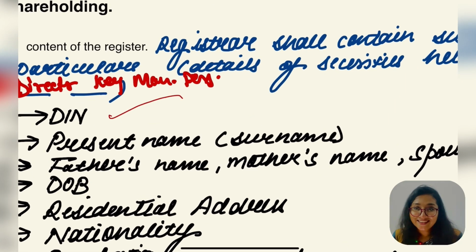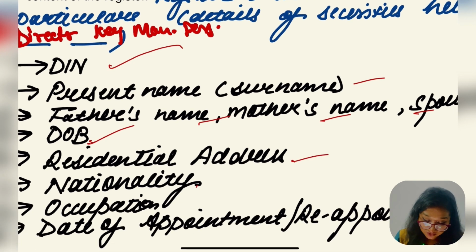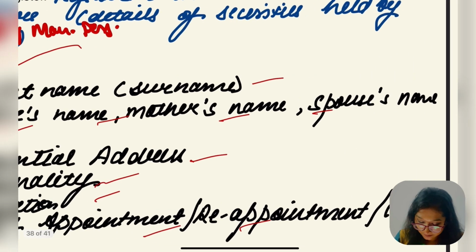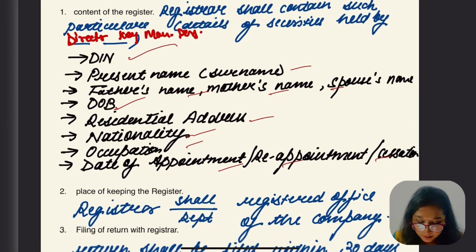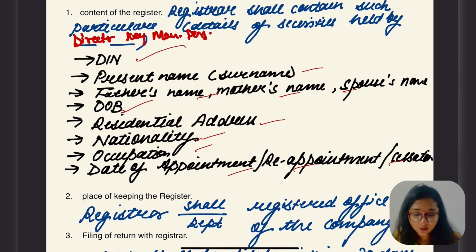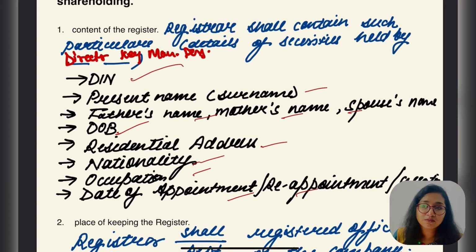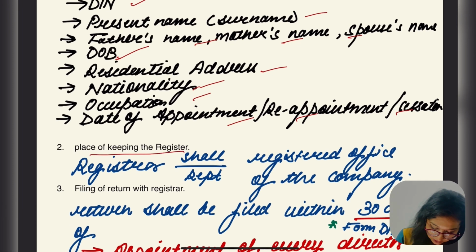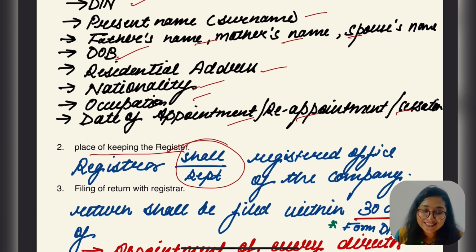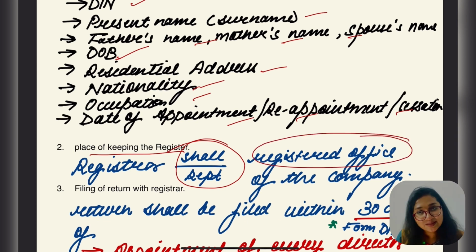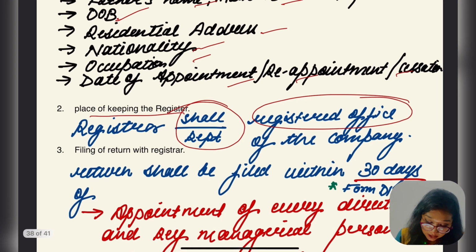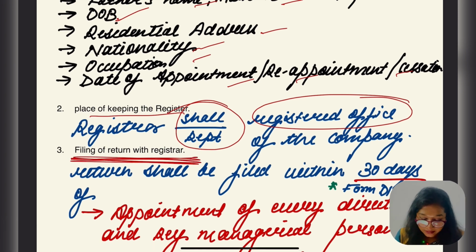It would of course include DIN, PAN number, present name, father's name, mother's name, spouse, date of birth, residential address, nationality, occupation, date of appointment, reappointment or cessation. These are some particulars I have mentioned here as examples, and there are many more, so you have a hint of what is written in the contents of the register. The register shall be kept at the registered office of the company. Is this part clear? And regarding filing, please focus on the point I am going to say.